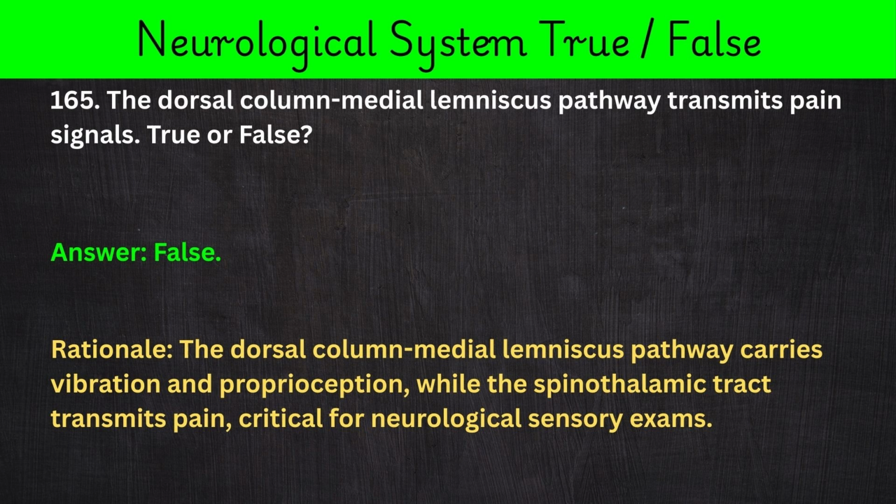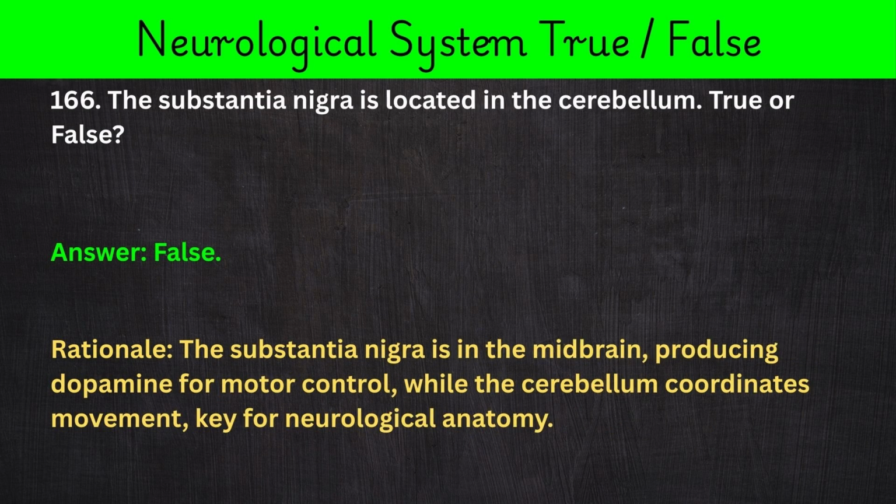165. The dorsal column medial lemniscus pathway transmits pain signals. True or false? Answer: false. Rationale: the dorsal column medial lemniscus pathway carries vibration and proprioception, while the spinothalamic tract transmits pain, critical for neurological sensory exams.